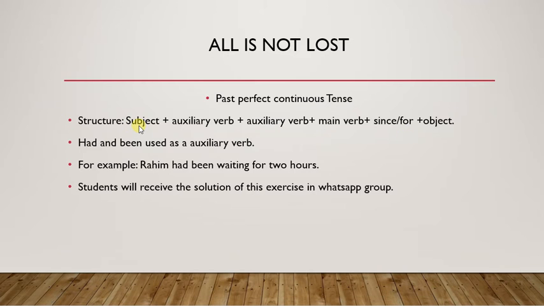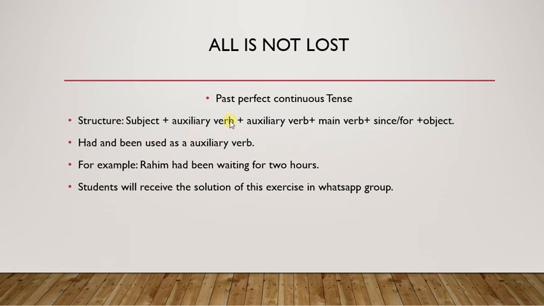So in this we have the subject, the auxiliary verb, and again an auxiliary verb. In the past perfect continuous tense we have two auxiliary verbs, then the main verb. With the main verb we use the gerund, meaning the ing form, and the since and for concept, plus the object. First, the subject is the part with which we start the sentence.